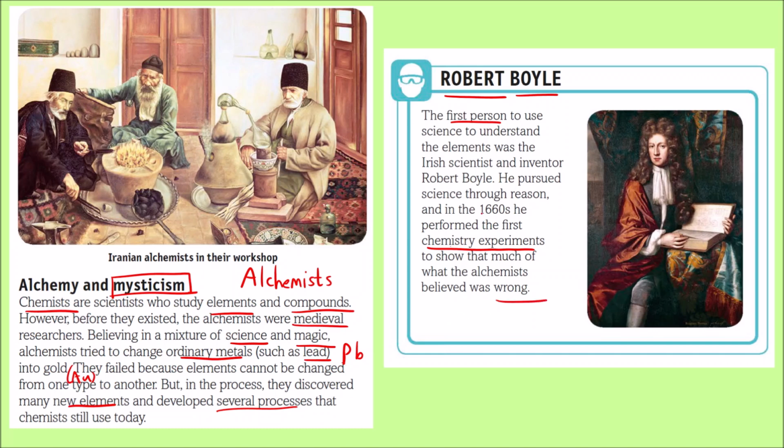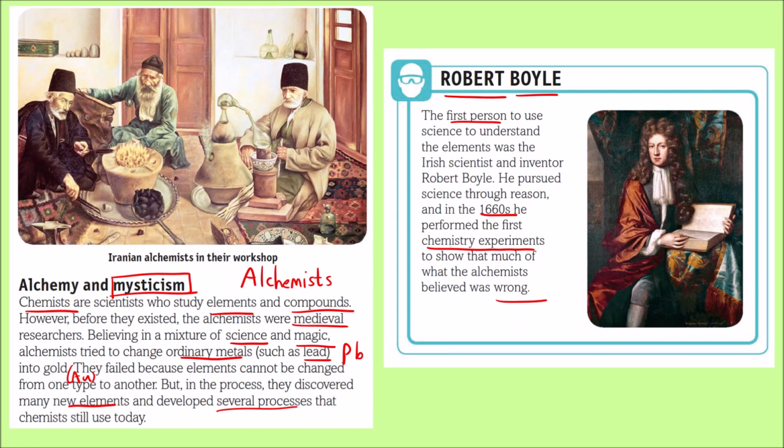It was in the year 1660s, in the 17th century. He was the first person to prove that what alchemists believed was incorrect. So this was a short introduction of how elements were discovered, what elements were.